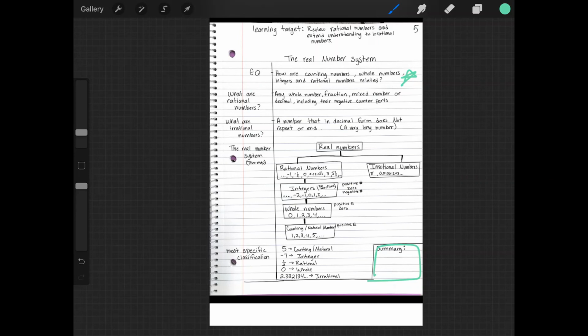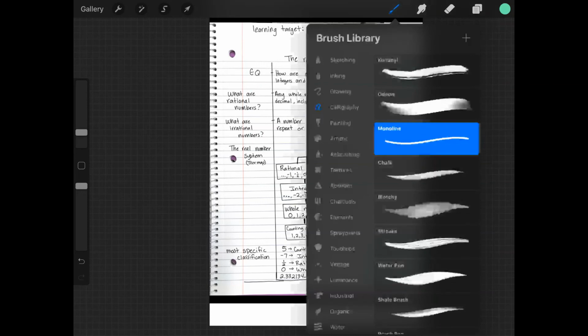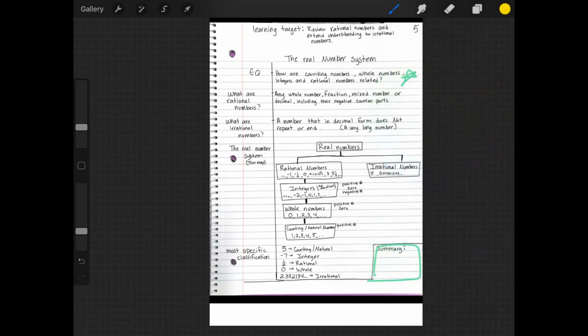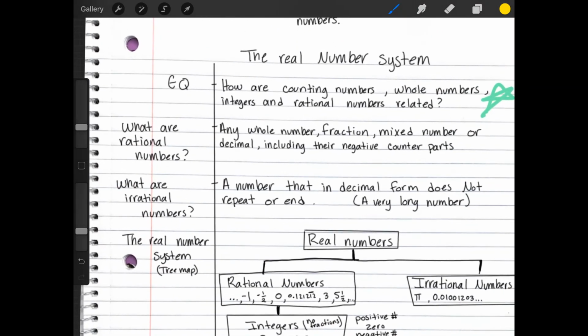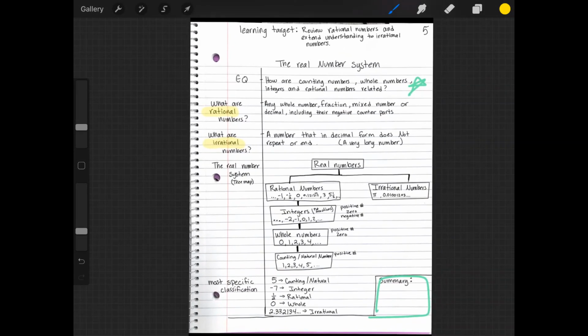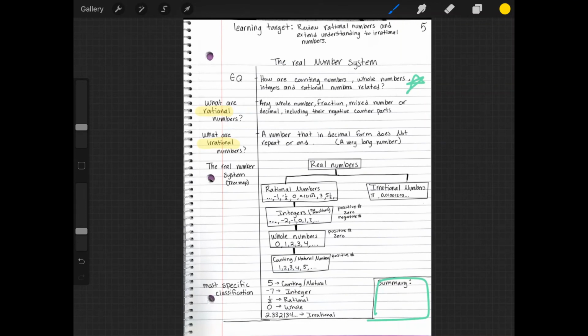The next thing I want you guys to do is either get a highlighter or a pencil, a color pencil if you have one, and I'm going to highlight 2 of the most important words in the set of notes. Okay, so I'm going to zoom in and I'm going to highlight rational and irrational. I need to know, and I need you to know, the difference between rational and irrational. Okay, and that'll help us a lot in tomorrow's homework and then later on this year. Okay, all right, so this was today's notes.